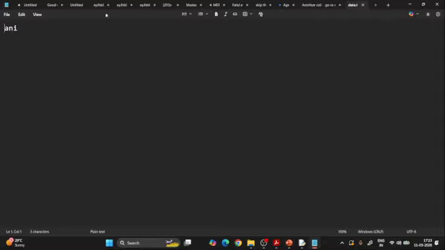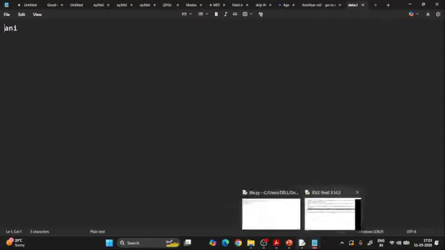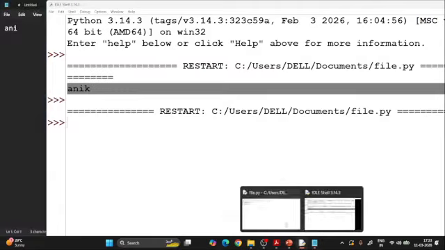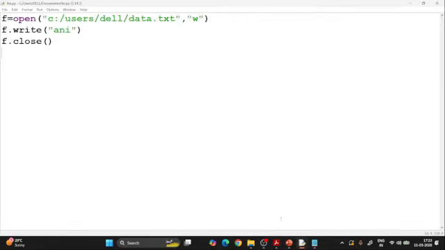This is the beauty of your programming. This is the beauty of your file handling. I think it's clear to you, and it's very quick, right?